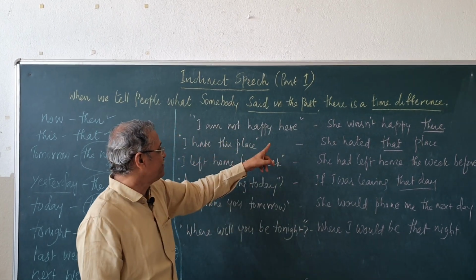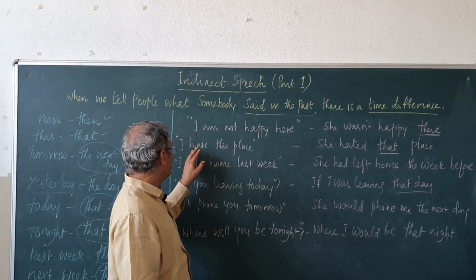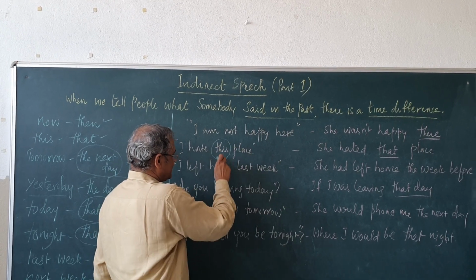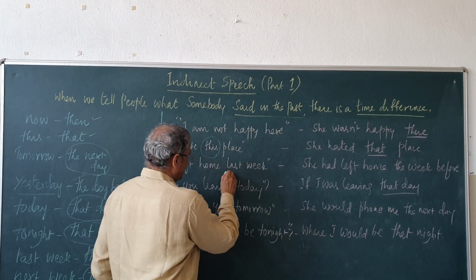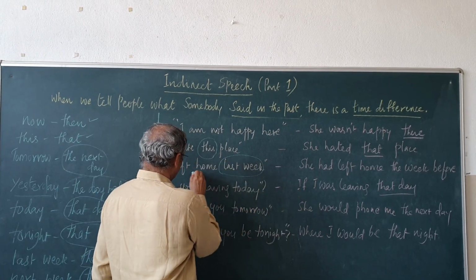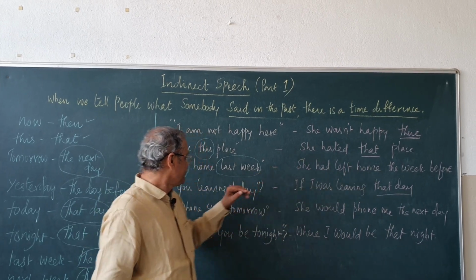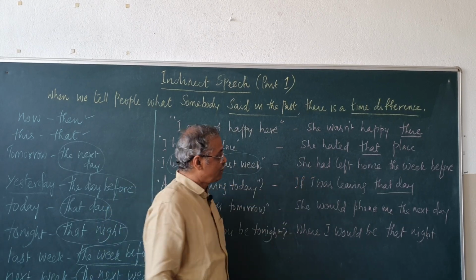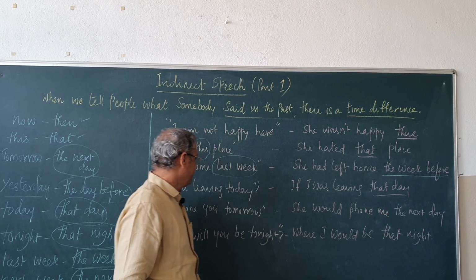She was not happy there. "I hate this place." She hated that place, "this" becomes "that". "I left home last week." Simple past becomes past perfect, and "last week" becomes "the week before".